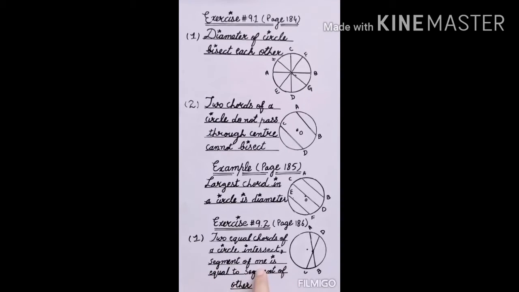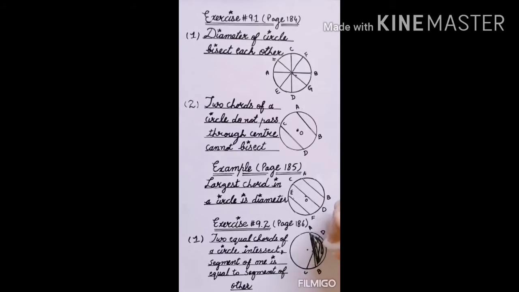Segment of one chord. What is a segment? I have told that a segment is a portion of a chord and the corresponding arc. So what will be the segment of AB? This is your AB. The segment of AB is this, the portion of a chord and the corresponding arc. So the segment of one is equal to the corresponding segment of the other. The segment of one means that if you find the area of this segment, it will be equal to the segment of the other.